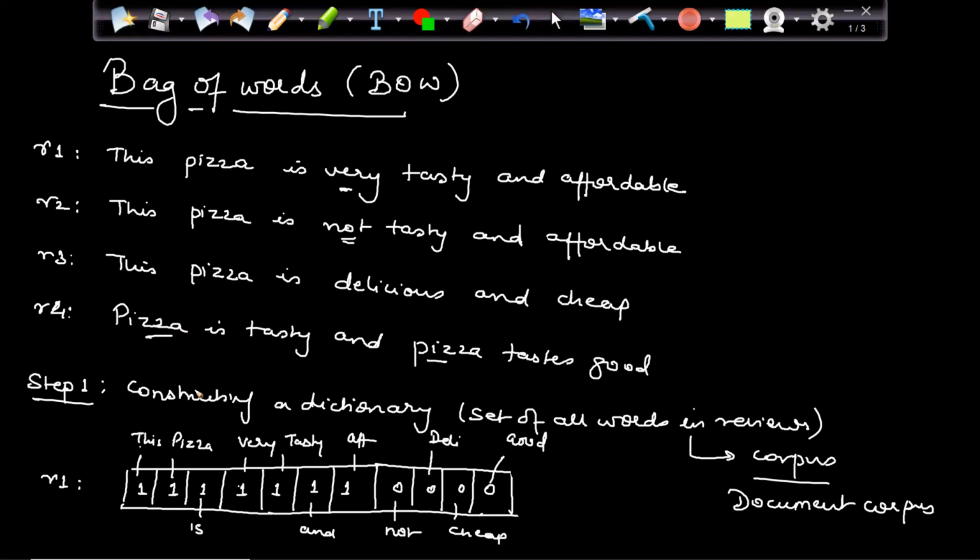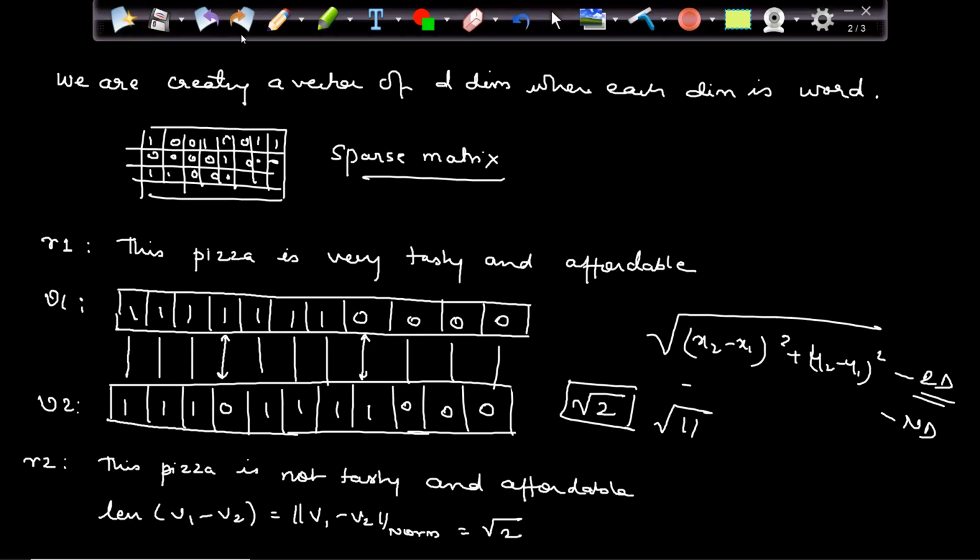So when I have two pizzas, this part will become 2 because I have the same word coming multiple times. And that will also lead to an increase in the distance.